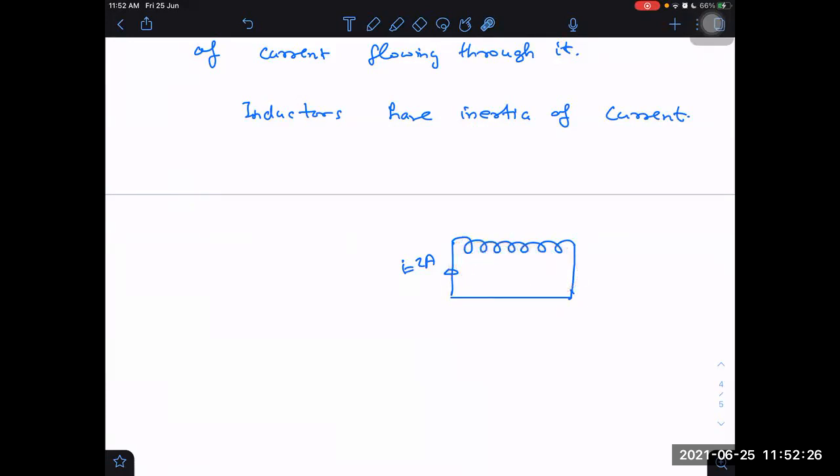Although practically it is not possible because there is internal resistance, and because of resistance, what happens? The current will decrease. I into R potential drop will be there. That potential drop is like an EMF, an electromotive force, and that electromotive force is able to create a rate of change of current that can change the current. As a result, the current decreases, it finally becomes 0.